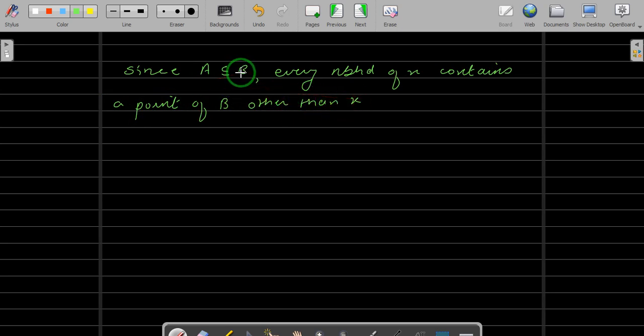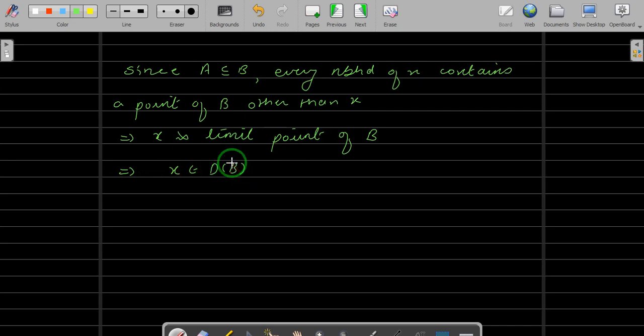And if this happens, we know that this implies x is a limit point of B.